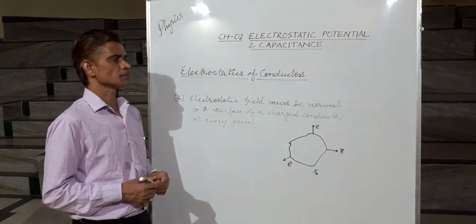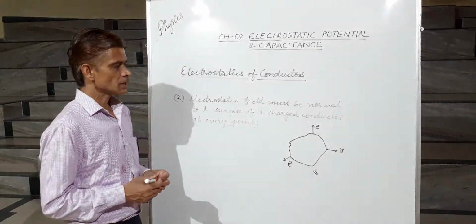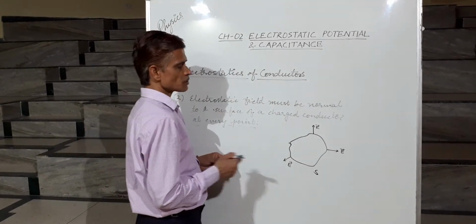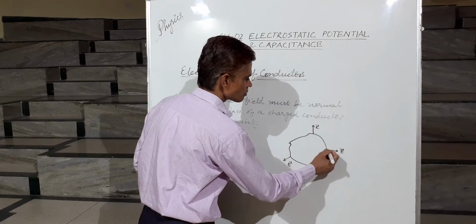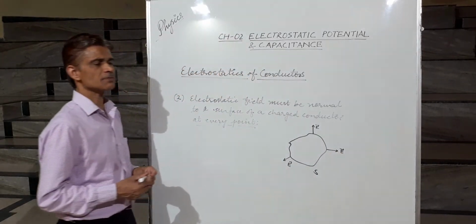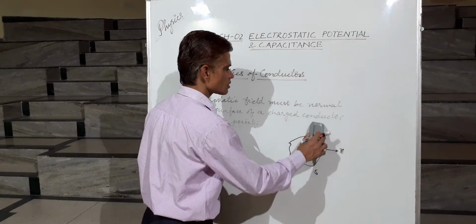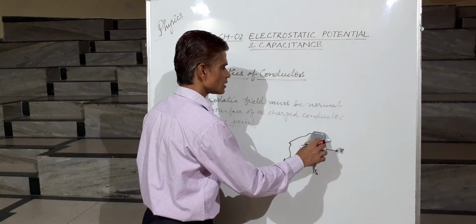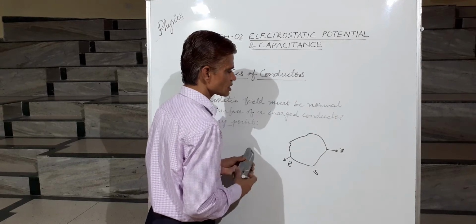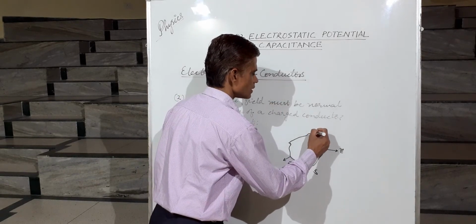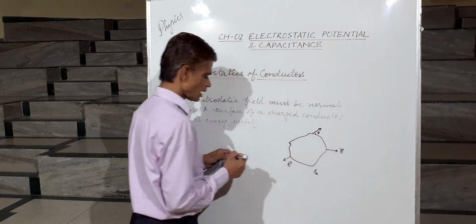Let us prove this. For this, let us proceed in the converse way. Suppose that the electric field is not normal to the surface. It is making some angle theta, other than 90 degrees, with the surface. So what would happen?